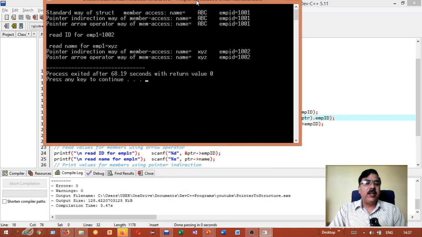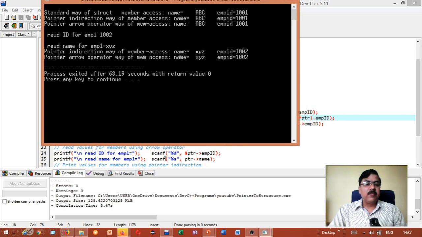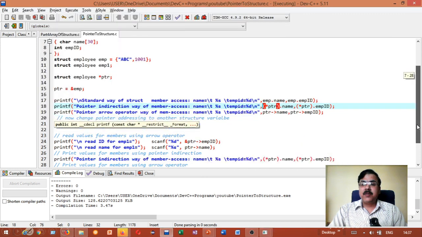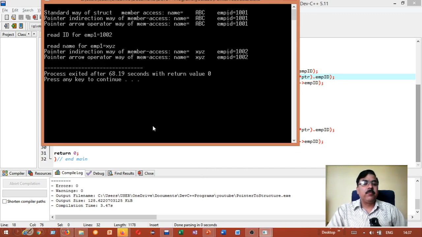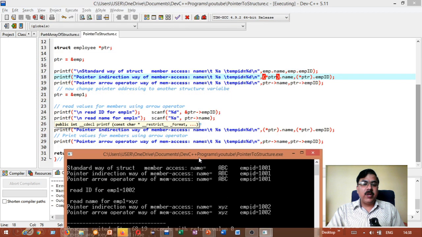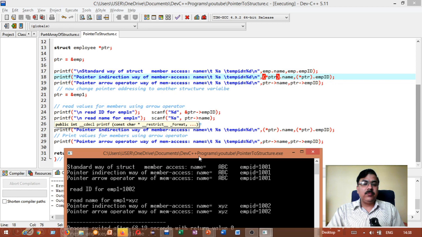You can check it in this way. So in this way, you can see that pointer indirection and pointer arrow operation are generating similar results for pointer to structure, and you are free to use any one type of mechanism in your program, or you can also blend them.